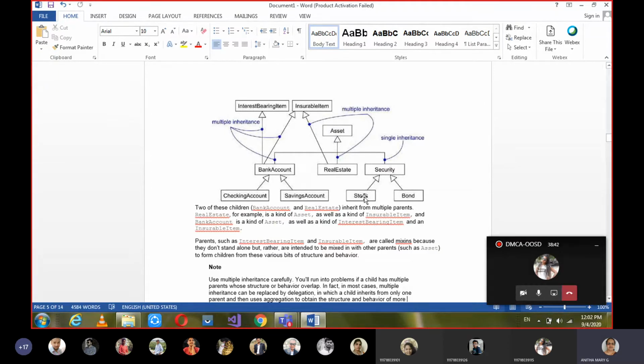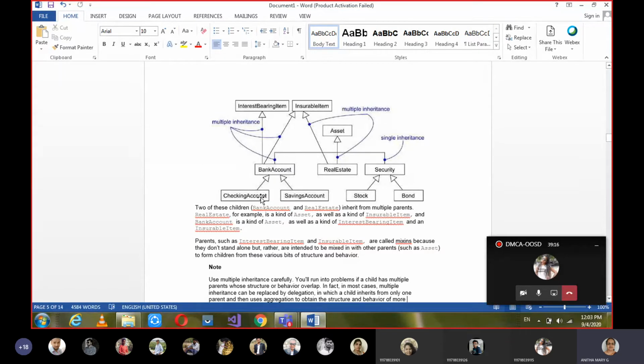So this diagram, okay, so stock and bond are the different types, so that's why we are giving the generalization relationship. And for real estate, this is a kind of asset, security is also a kind of asset, bank account is a kind of asset. So under assets, these are the three types. That's why among these things we are giving the different types as generalization. And under each one again they have subtypes.